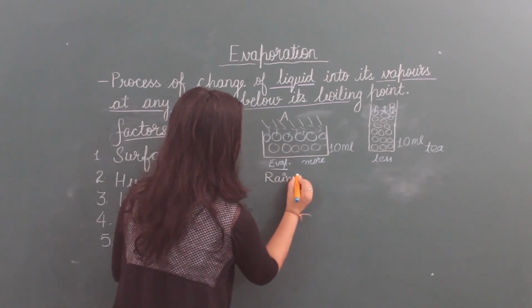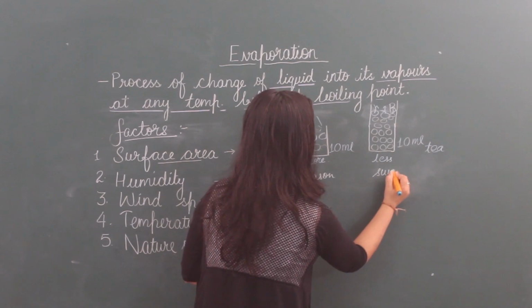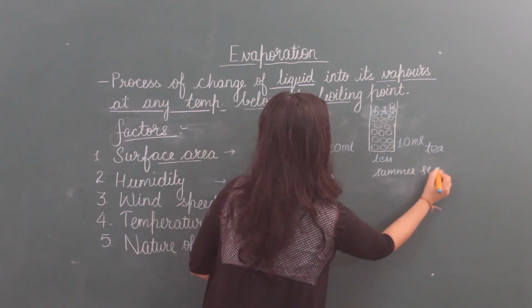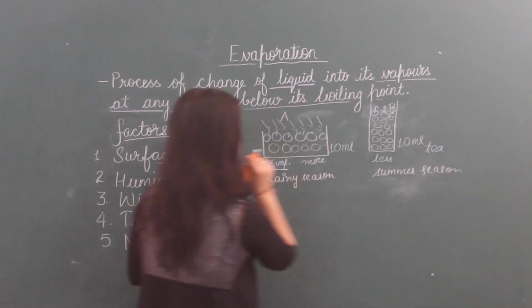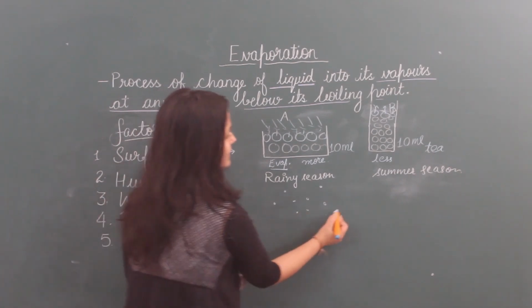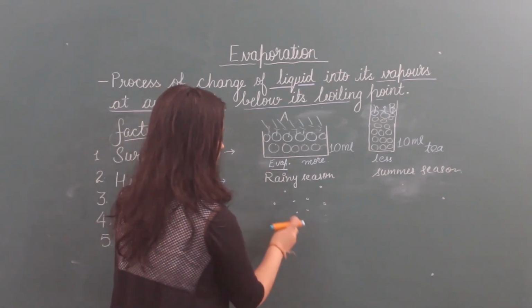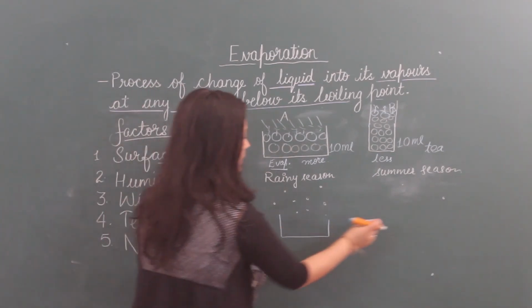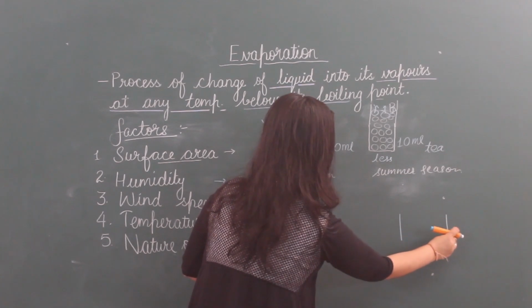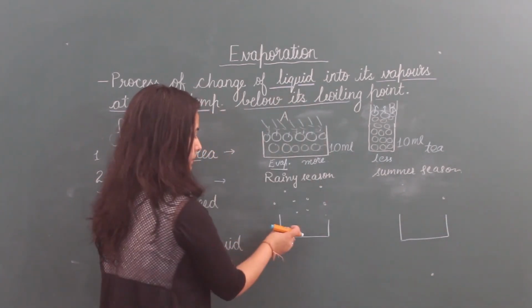So what's happening? Here I am taking the case of rainy season and summer season. In rainy season, these are the humidity particles, and in summer season humidity is less. So I am taking containers of the same surface area. Now the surface area is the same.